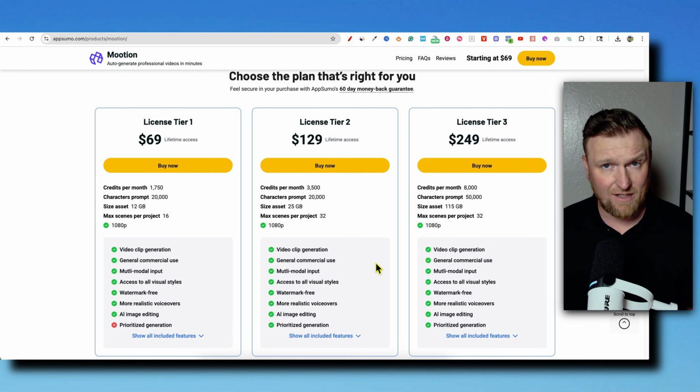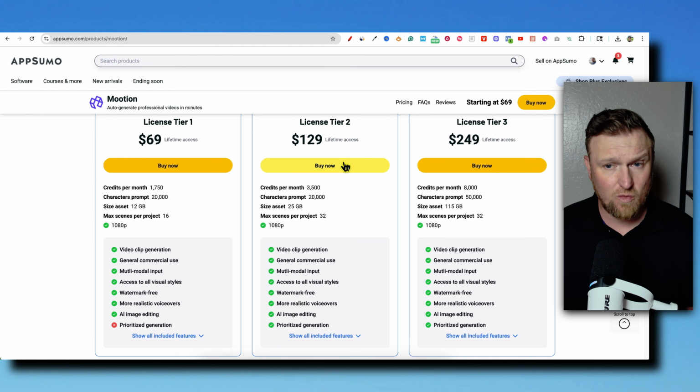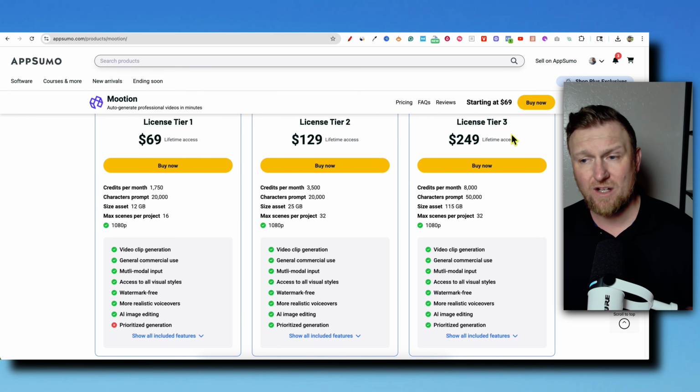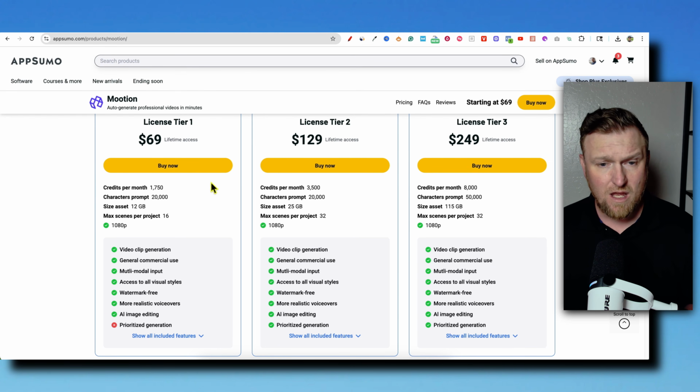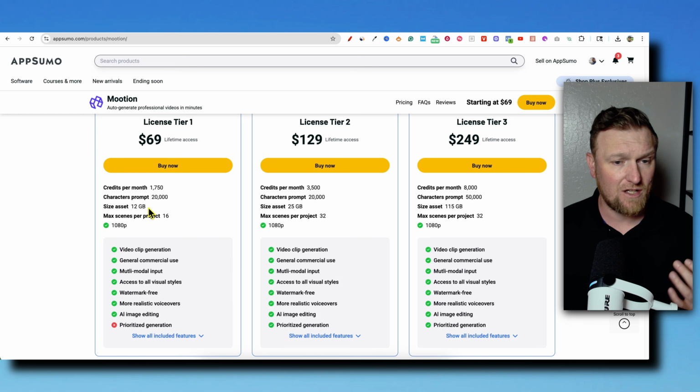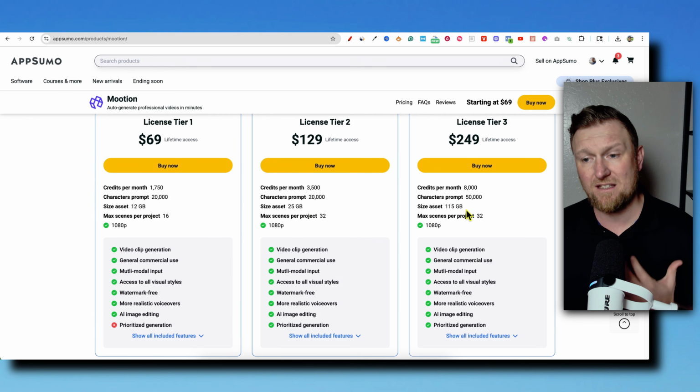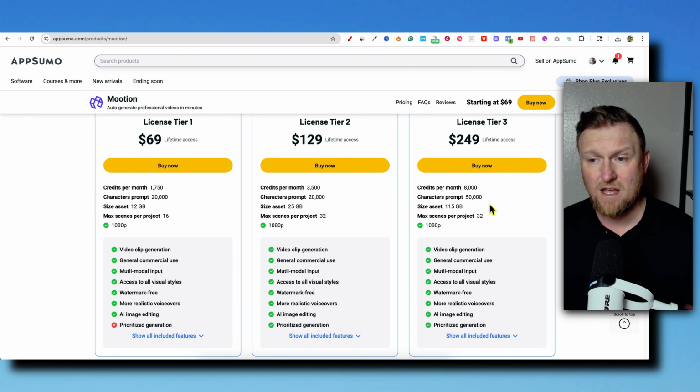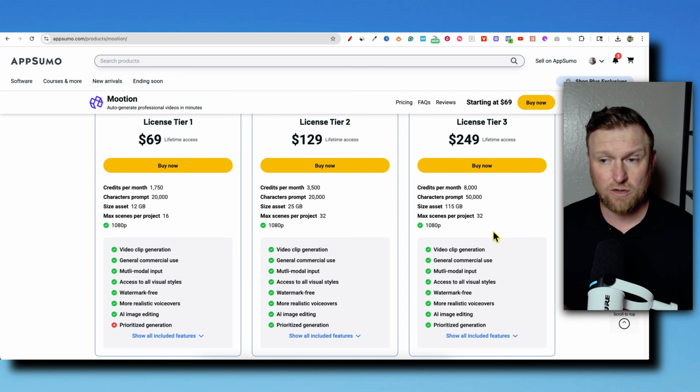License tier 1 is $69, license tier 2 is $129, and license tier 3 is $249. Obviously, the credits go up drastically per license or tier that you choose. Your character prompts all stay the same, except for license tier 3, where it more than doubles. And then your size assets, you've got 12 gigabytes, 25 gigabytes, and then 115 gigabytes. I do like that there's an all-in on this tool at license tier 3 for just under $250.